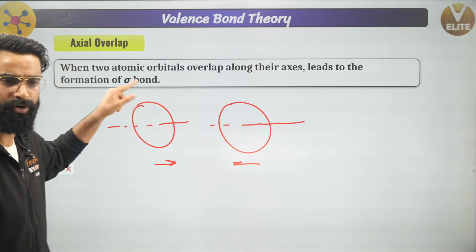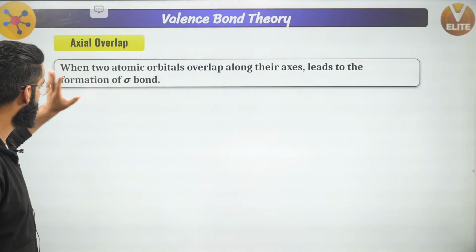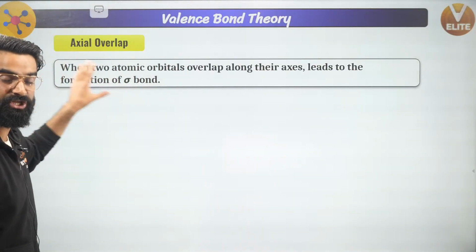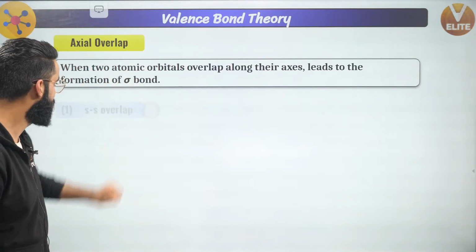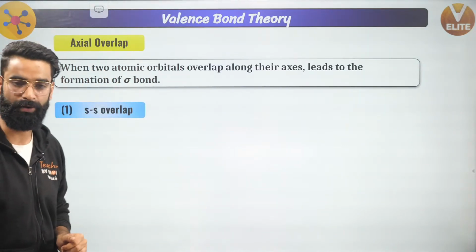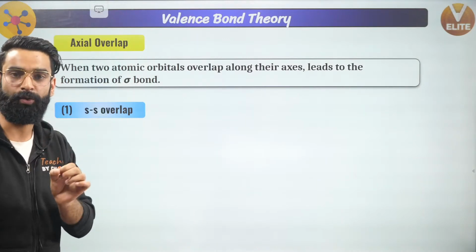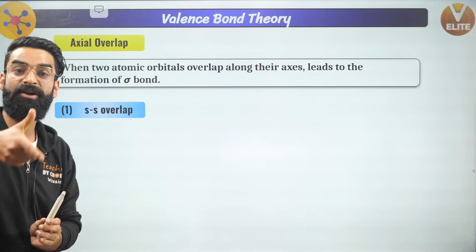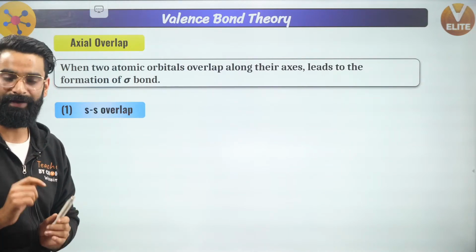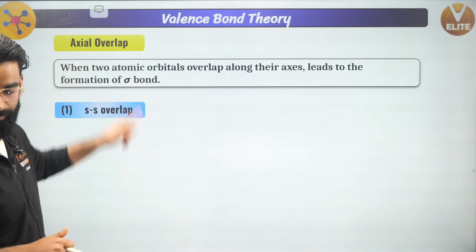Yes, let's talk about this overlapping a bit more in detail. For that, you need to know the axial overlapping, which is actually of three types. The first one is what we call as SS overlap. Remember, due to the axial SS overlap, always a covalent bond is formed. Which kind of covalent bond? It is going to be a sigma bond, right? Because right here I'm talking about the axial overlapping, correct?